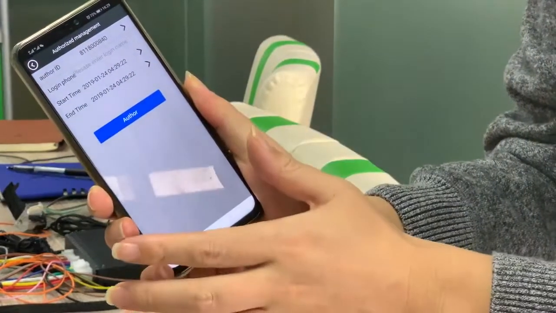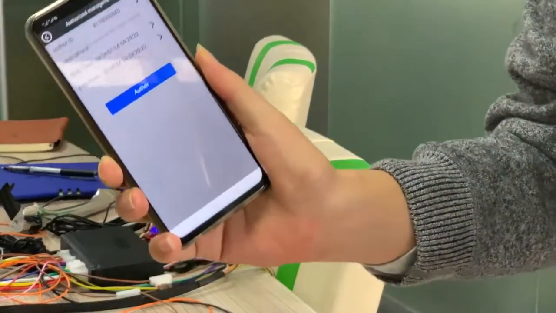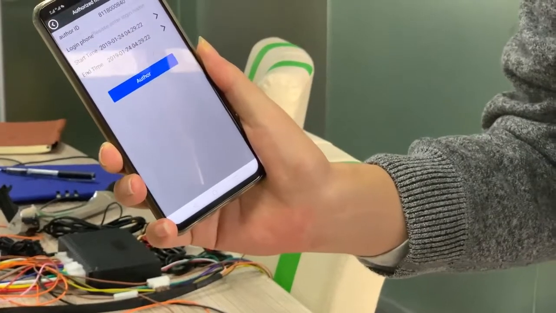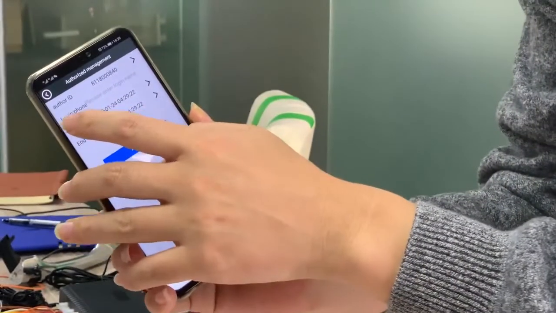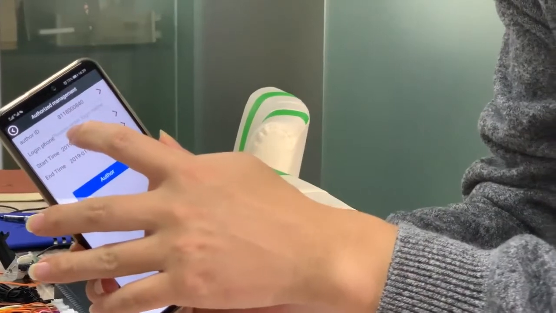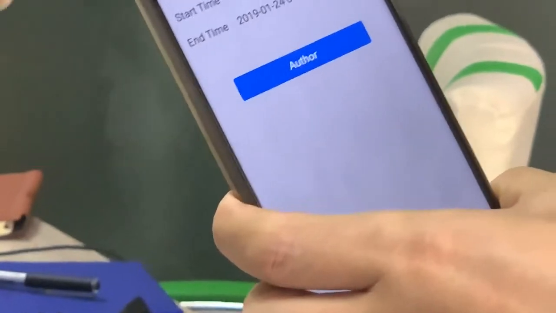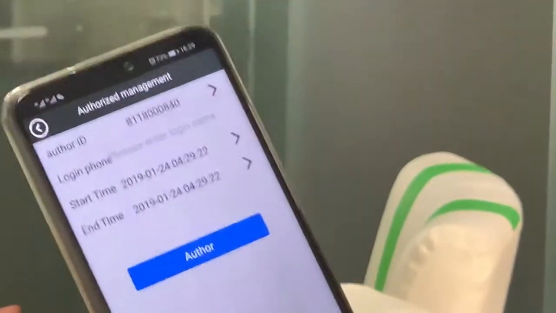This is the app interface. This is also an ID. This ID is the GPS module ID, the same. This login is for the other ID, the authorized device. Okay. This is the start time. This is the end time.